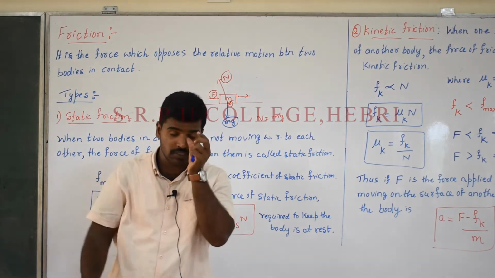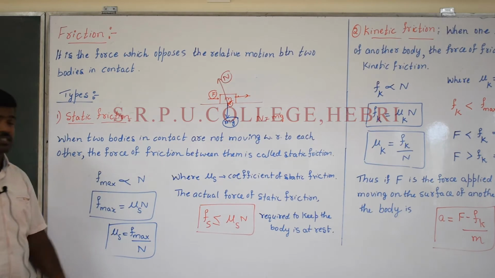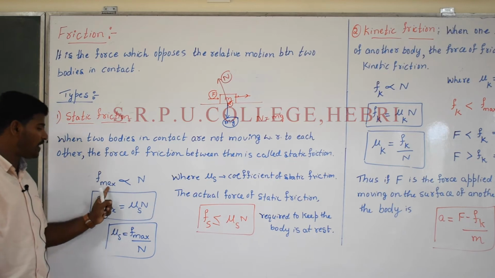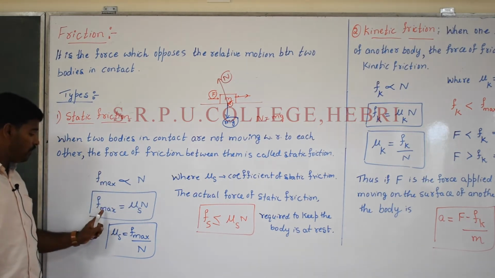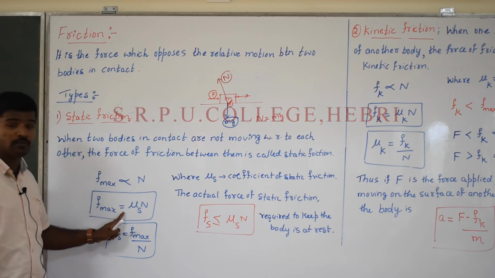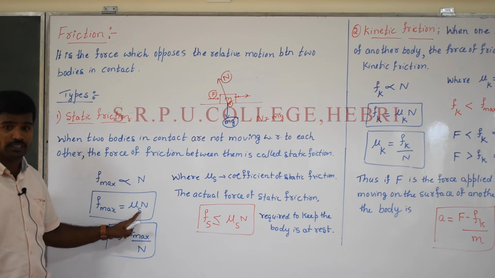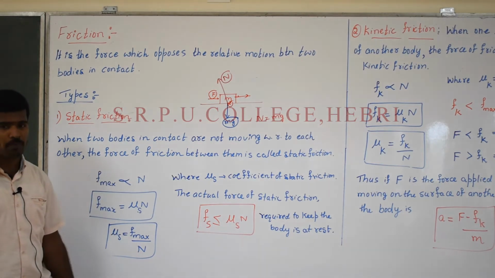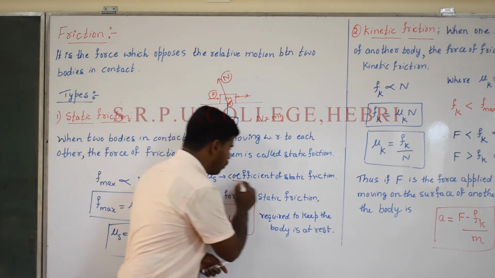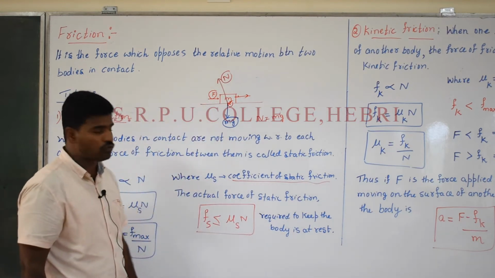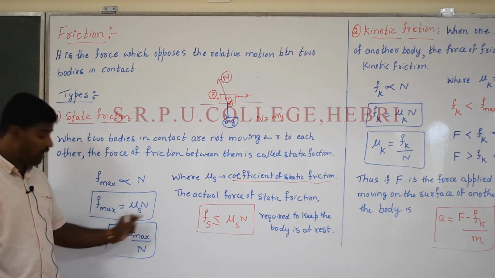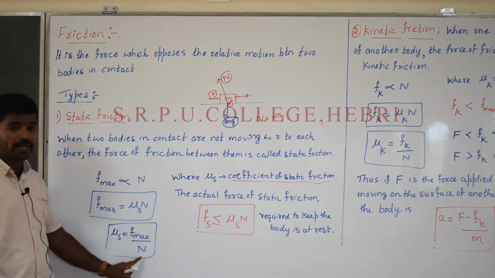Therefore, what is that force considered as? It is considered as the maximum force. That maximum force is directly proportional to the normal reaction provided by the object or the surface. Therefore, F max is directly proportional to the normal reaction. Replacing the proportionality with an equals sign, we introduce a constant called mu s. What does mu s refer to? Mu s is nothing but the constant of proportionality, also called the coefficient of static friction. Therefore, F max is equal to mu s times n. Therefore, mu s is equal to F max divided by n.